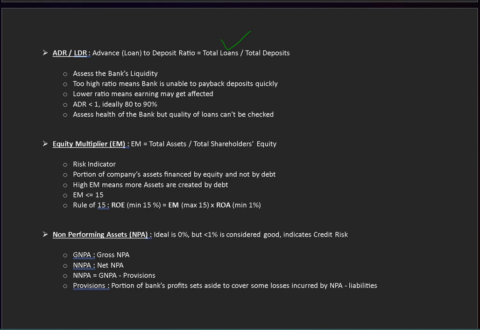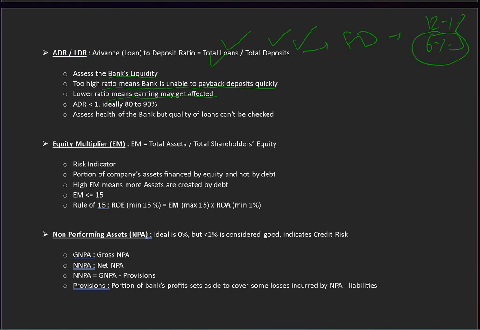Now, loan to deposit ratio, LDR or ADR. So total loans divided by total deposits. This assesses the bank's liquidity condition. Too high a ratio means the bank is unable to pay back deposits quickly, and a lower ratio means earnings may get affected. Lower ratio means deposits are higher, so the bank has to pay more FD interest, and loans are less, so they get less of the 12% and have to give more of the 6%.